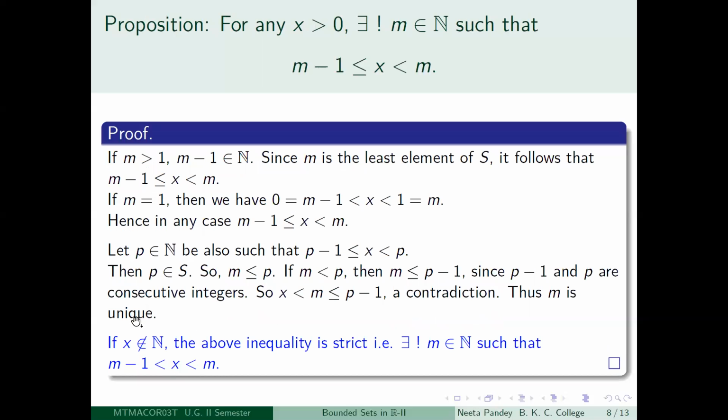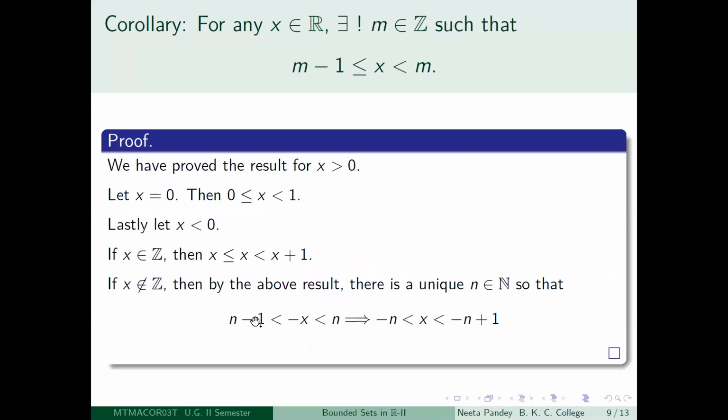So what you have already proved is that there is a unique positive integer n so that n minus 1 is less than minus x is less than n, right? So x was less than 0, minus x is positive, for which you have proved the result, and not only that, you have also observed that this inequality is strict.